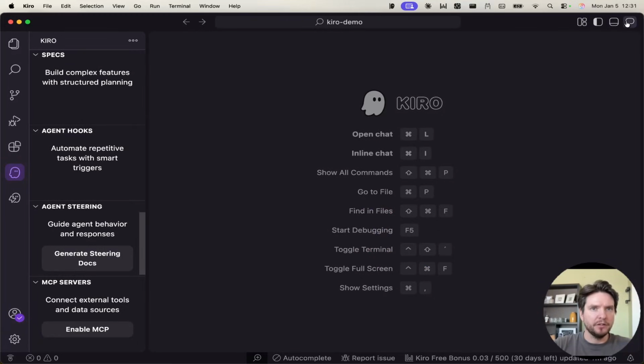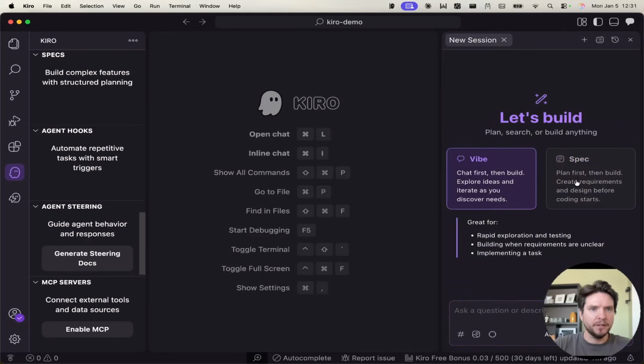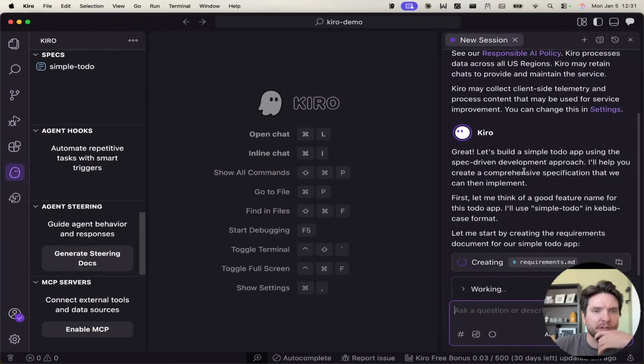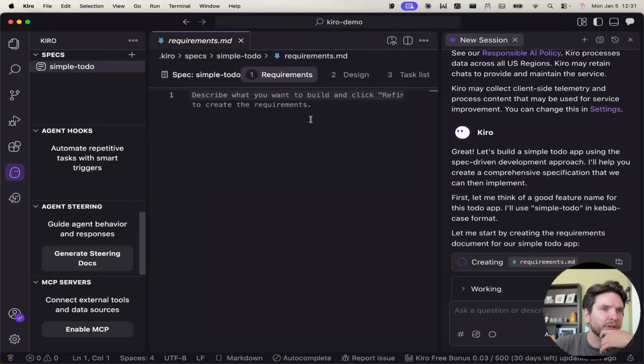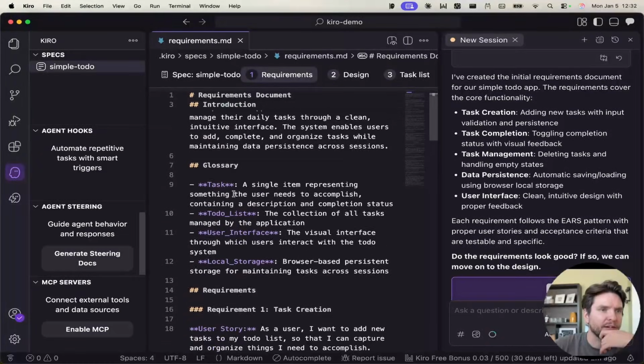What if we just set this up and we create a new session? We can start specking something out. So let's build a simple to-do app. This is not about what we're building yet, just about how we are doing it. So it's creating requirements, acceptance criteria, basically like tasks, right?